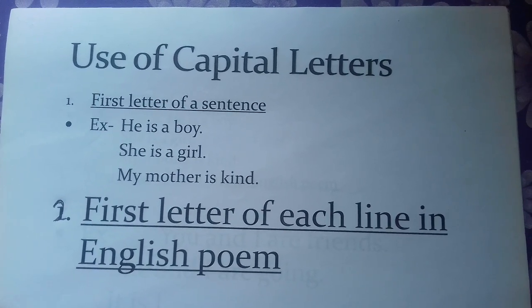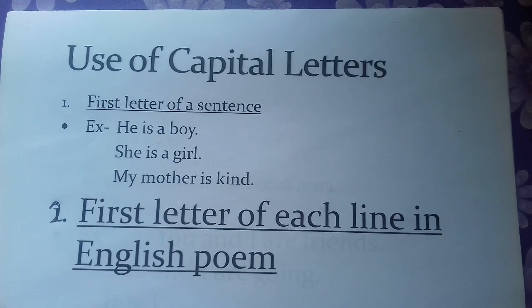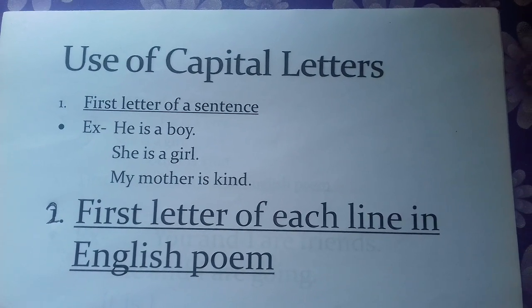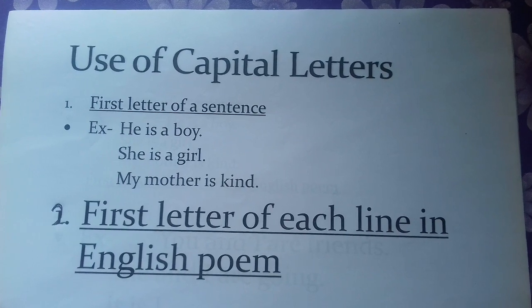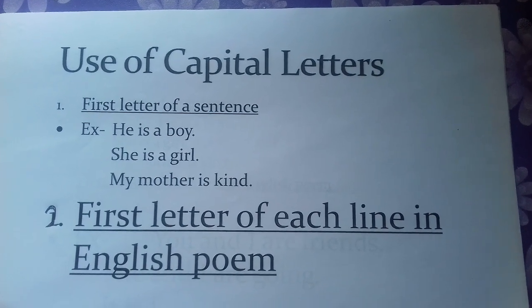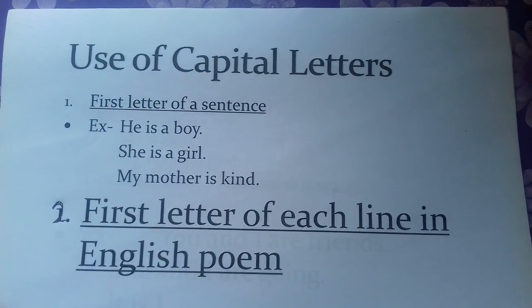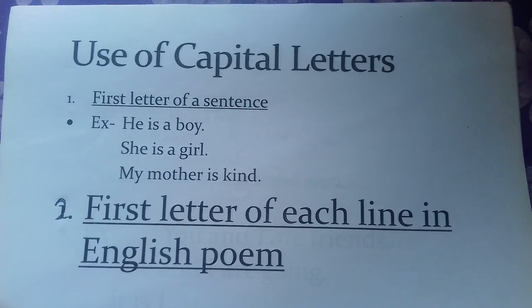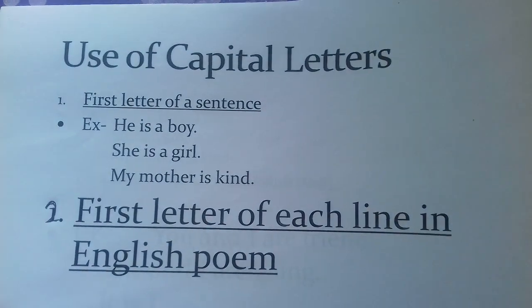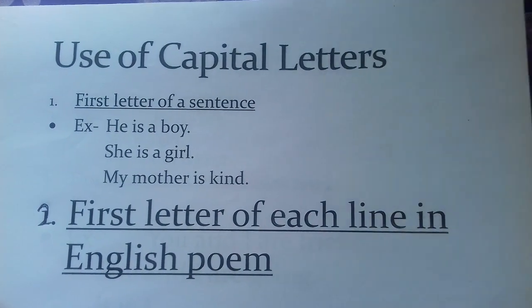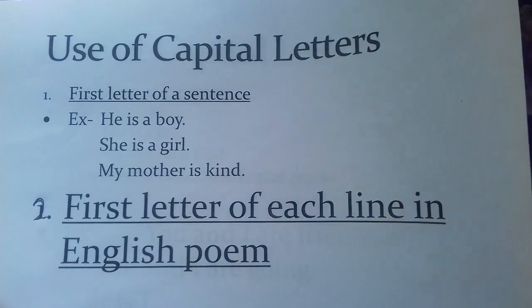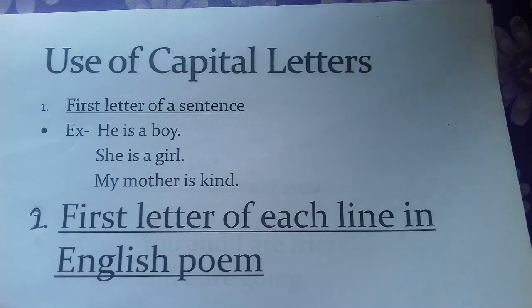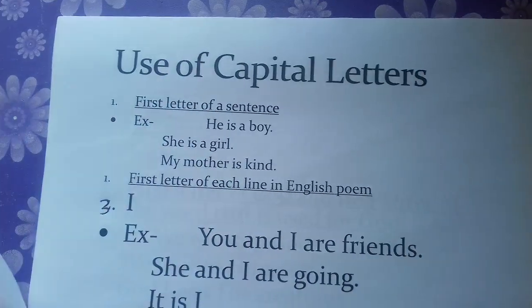But when you change line, in an English poem you use a capital letter. Here I am not giving any example of a poem. Now I am giving you this work: see in your book and write a poem using capital letters, and keep in mind that when you change the line, you should use a capital letter.